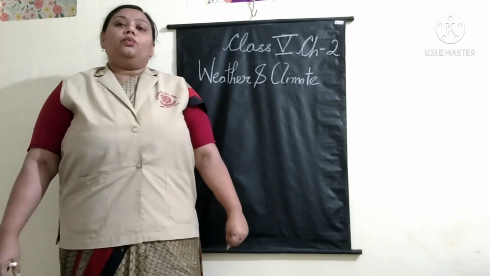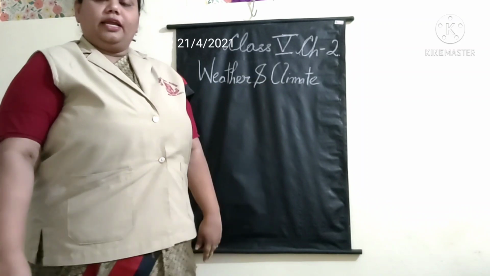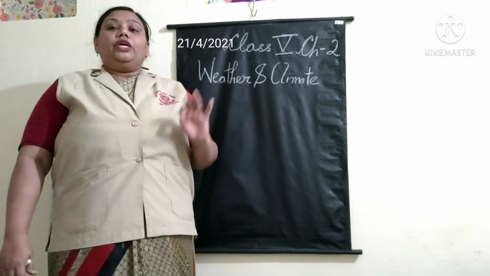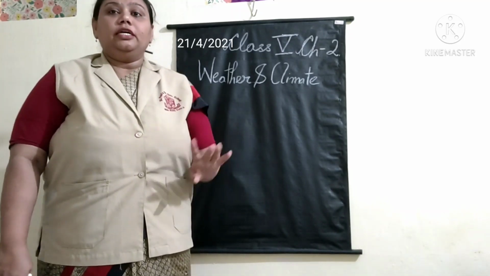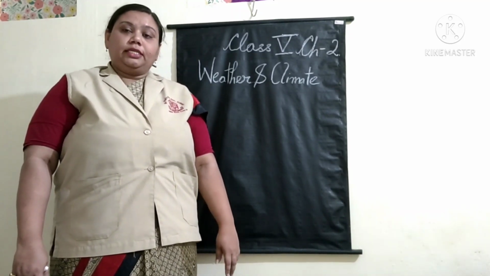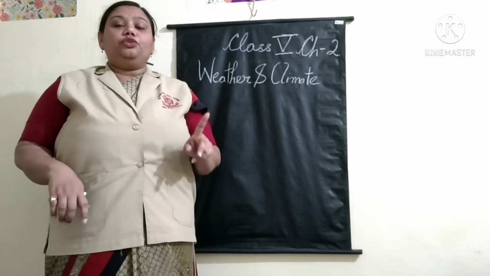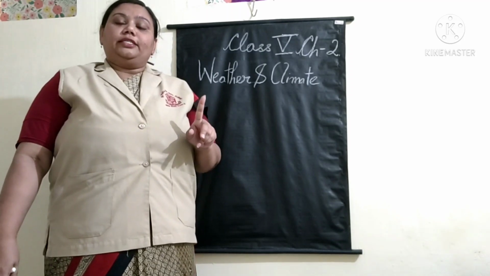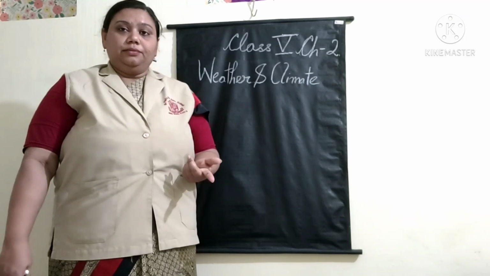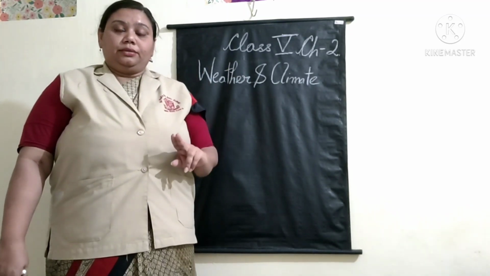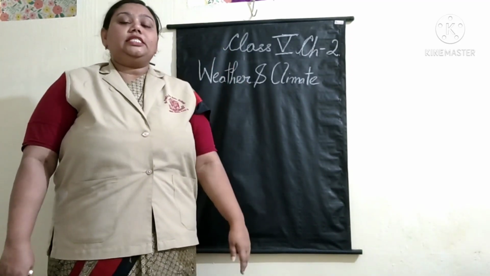Today, in continuation with the chapter Weather and Climate, we are continuing with the factors affecting climate. In that, we had done the first two factors. One was distance from the equator. The second one was altitude, that is height above the sea level.